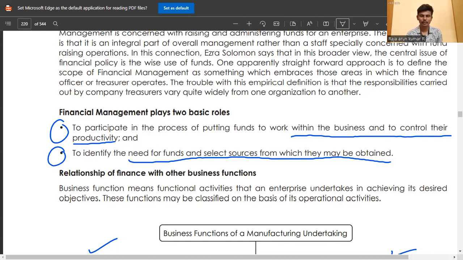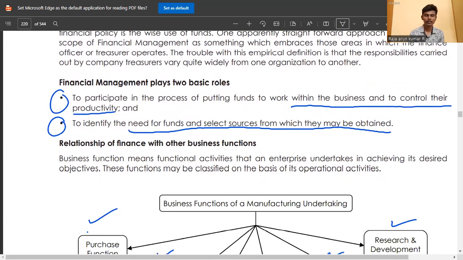First, participation in the process of putting funds to work within the business and controlling their productivity. Two, to identify the needs for funds and select the sources from which they may be obtained.